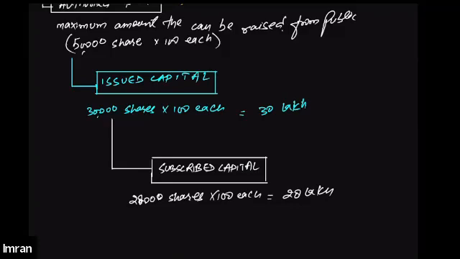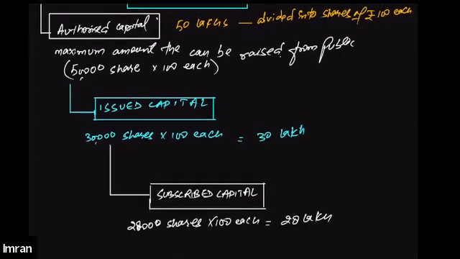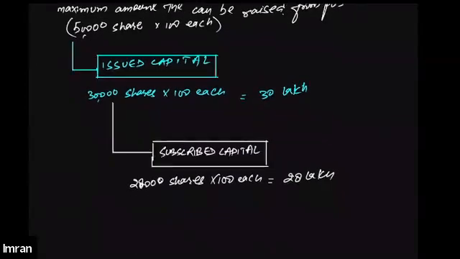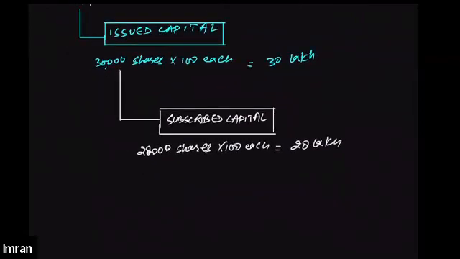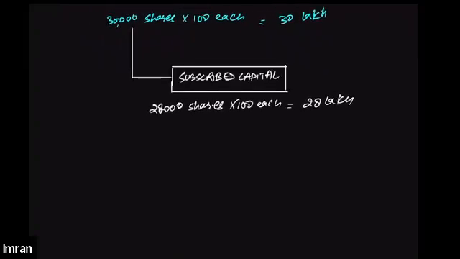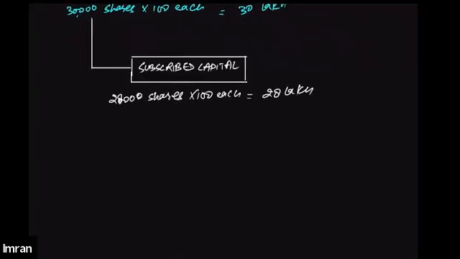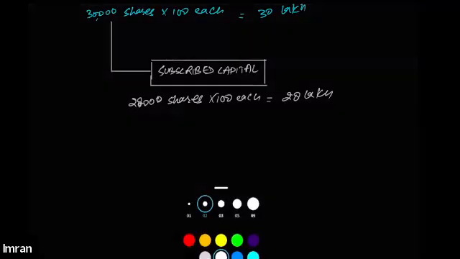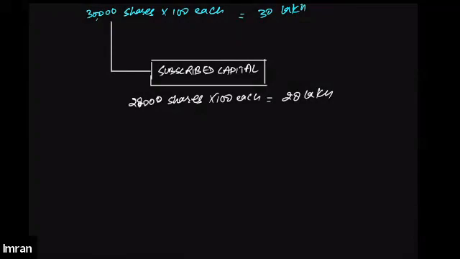Am I clear? Shifa, Prerna, so these 3 points are clear. Yes, sir. Share capital can be broadly classified as authorized capital, issued capital, and subscribed capital. All right. So what is subscribed capital? Subscribed capital is the amount of shares that the public is actually willing to purchase. Now, since the public has purchased 28,000 shares of rupees 100 each, that means the public has shown interest in buying 28,000 shares.